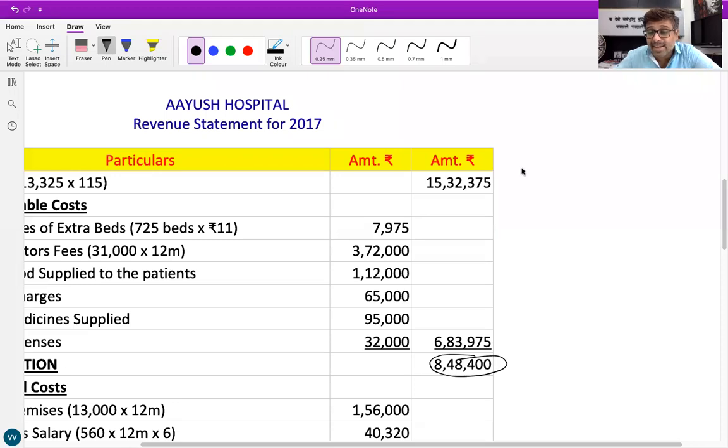Let us cross-verify. For 5,329 patients, how much revenue will there be? 5,329 patients into 115 gives 6,12,835. You don't have to write it, I'm just explaining how it is the break-even point.